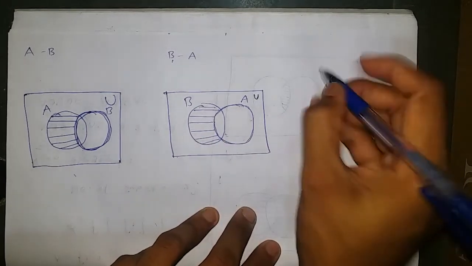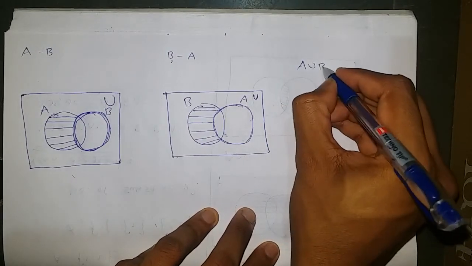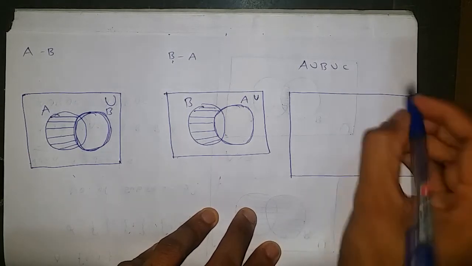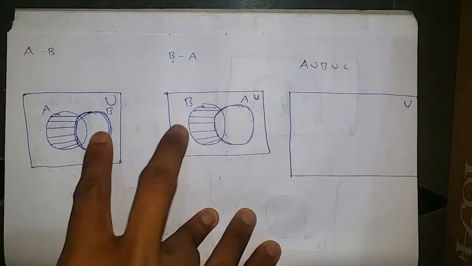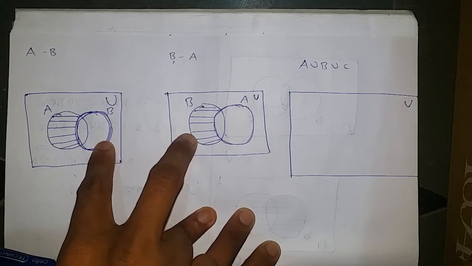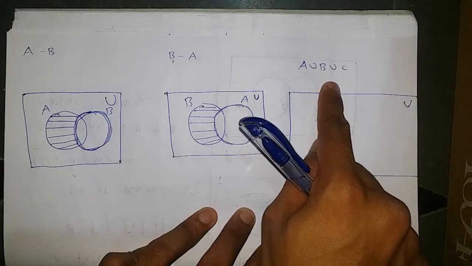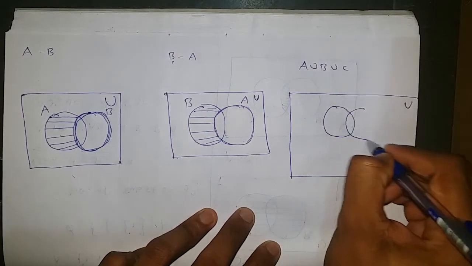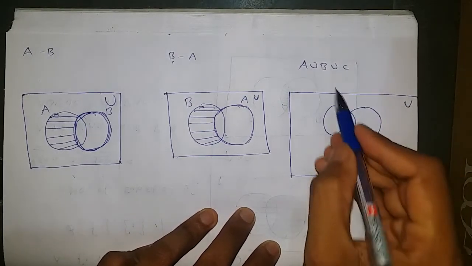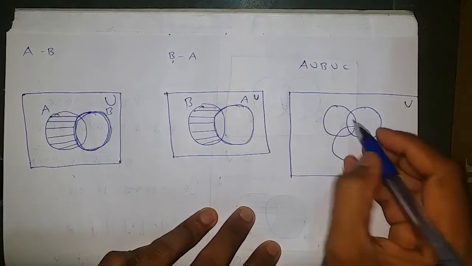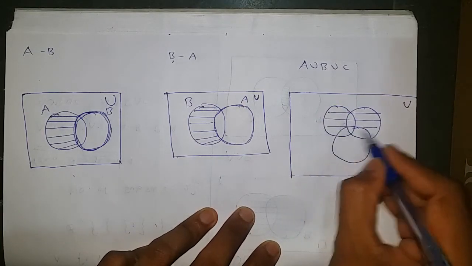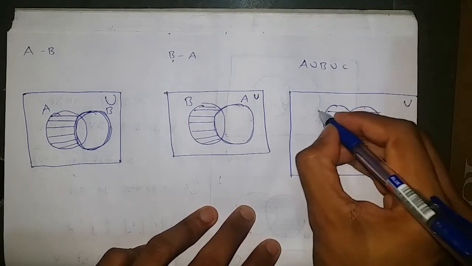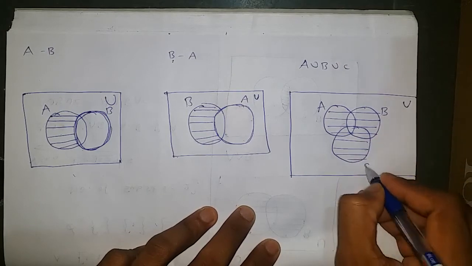Next figure, A union B union C. Again the same rectangle, that will be the universal set. Till here we did only two sets, A and B, but in this case there are three sets, A, B, C. So draw three circles which are joined with each other. Union means all together, so combine all the circles. One circle for A, one circle for B, one circle for C. That is A union B union C.